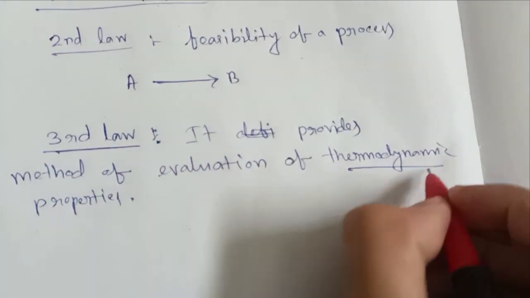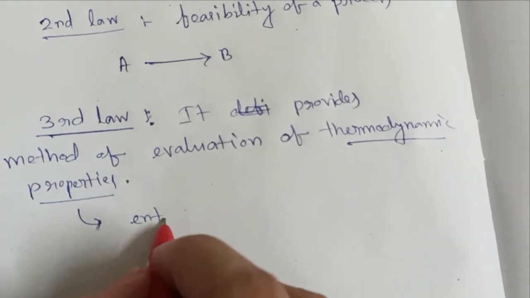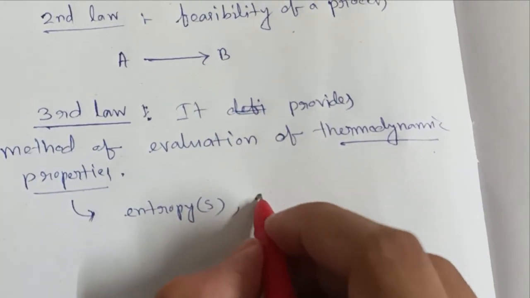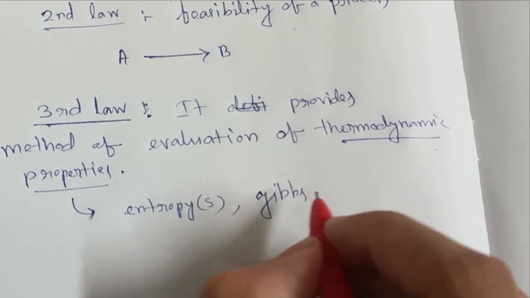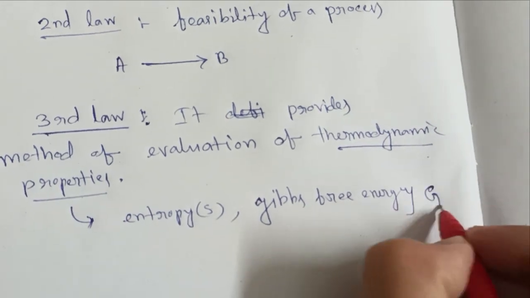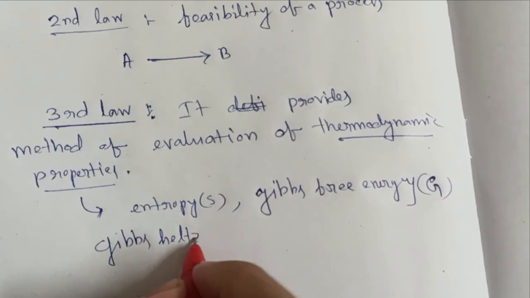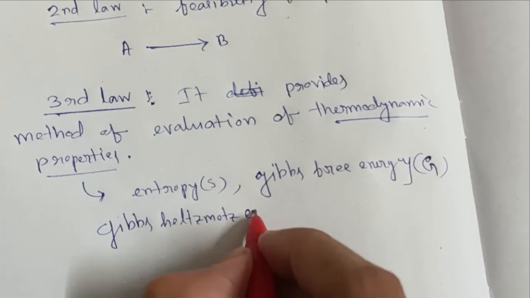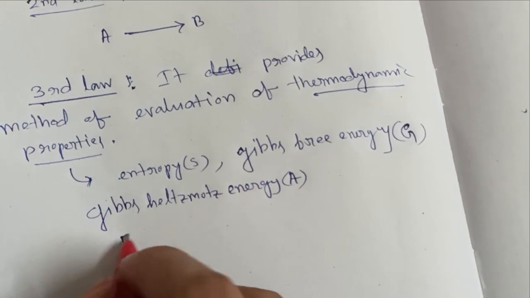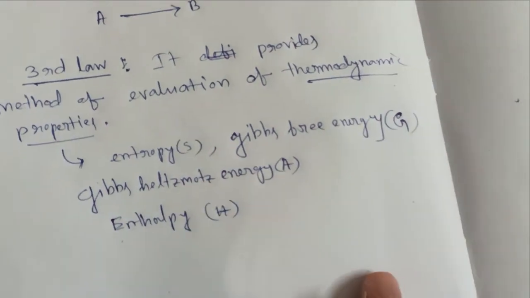So what is a thermodynamic property? The thermodynamic properties are like entropy, S, Gibbs free energy, G, Helmholtz energy, which is denoted as A, enthalpy, H. These are all thermodynamic properties.